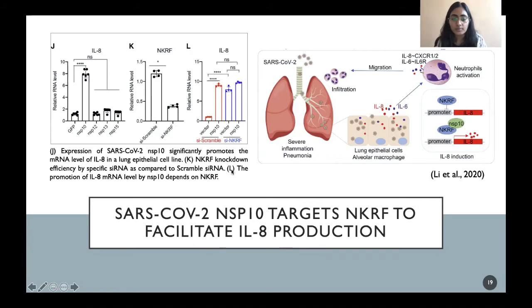Thus, they put forth a model that NSP10, the non-structural protein 10 of SARS-CoV-2, interacts with NKRF and promotes the production of interleukin 8, and interleukin 8 being a chemoattractant for neutrophils leads to infiltration and accumulation of neutrophils, leading to a hyperinflammatory state in lungs.